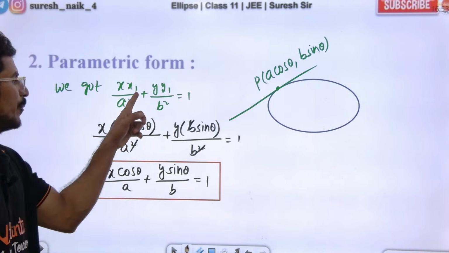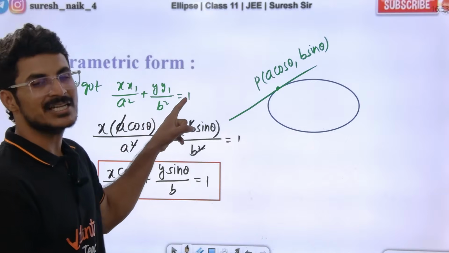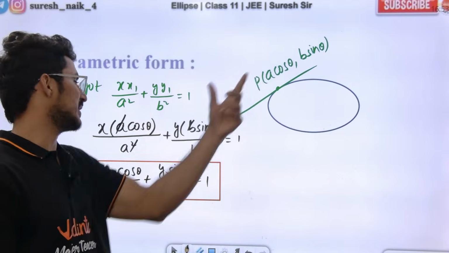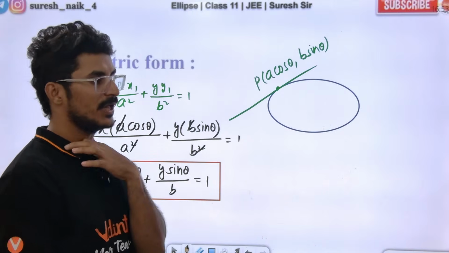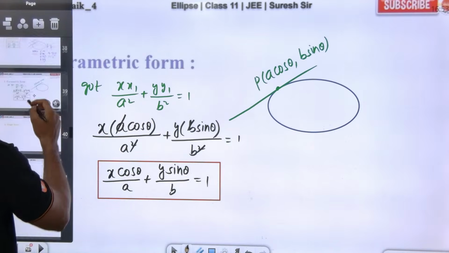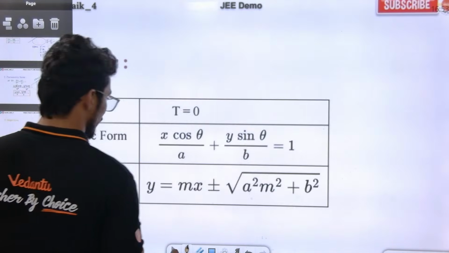It is the same as point form. This is the tangent equation in point form. Now in the x1 y1 place, putting a cos theta and b sin theta gives us this. Understood? Clear? Yes. Next is slope form, sir. Simple.